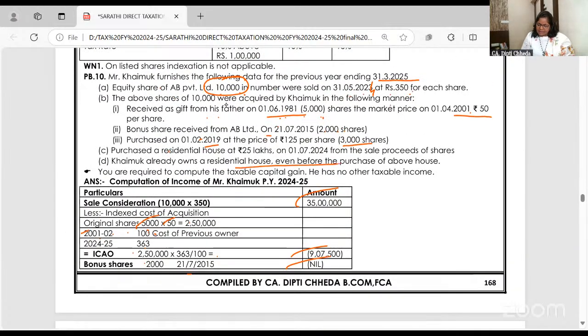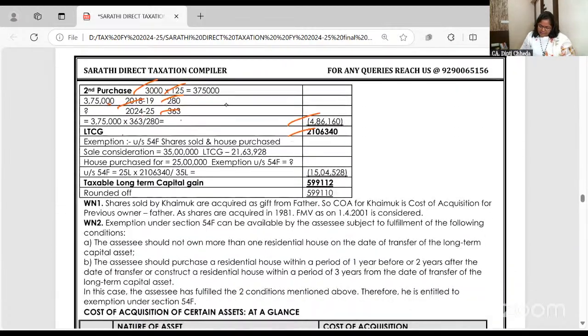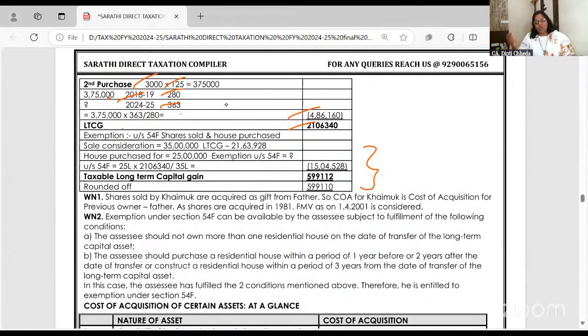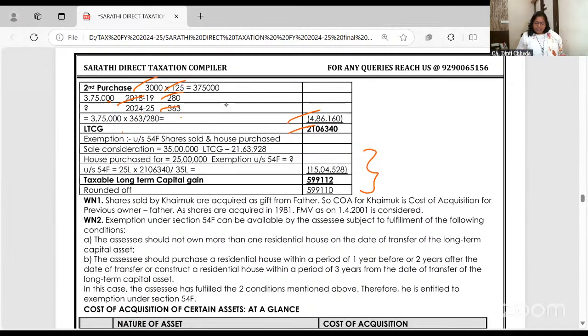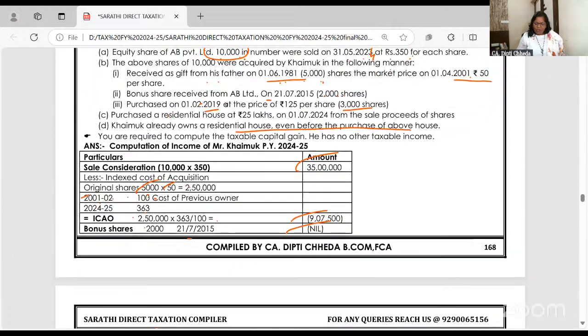Ma'am, but against this a house is purchased, so there is some exemption. Until now we have not learned exemption and I don't want to go into exemptions now. Today's classes: special cases and shares. So, is the shares problem easy or not?